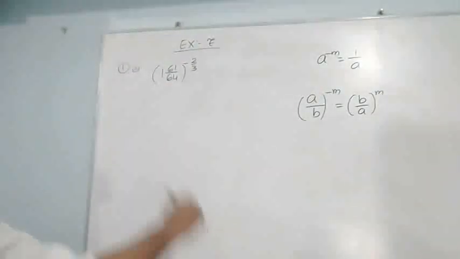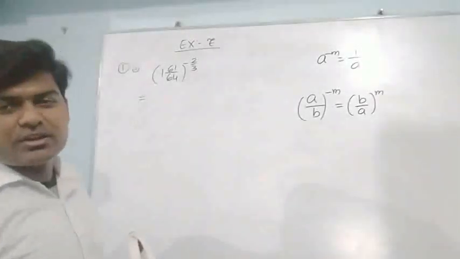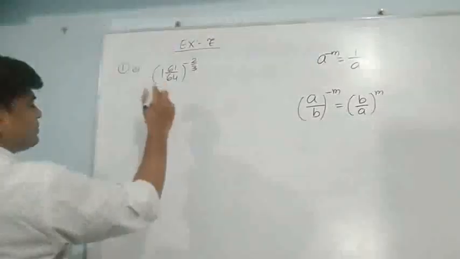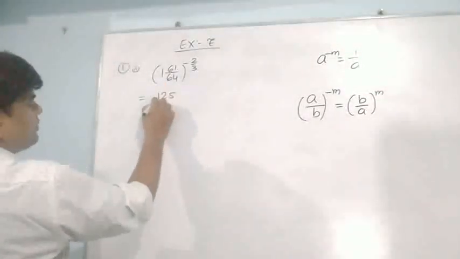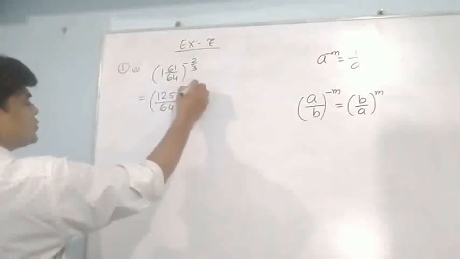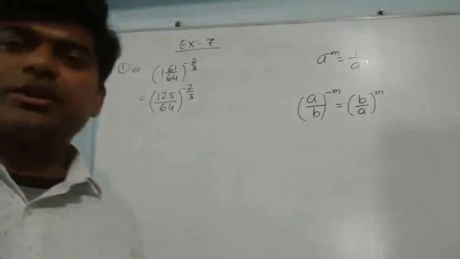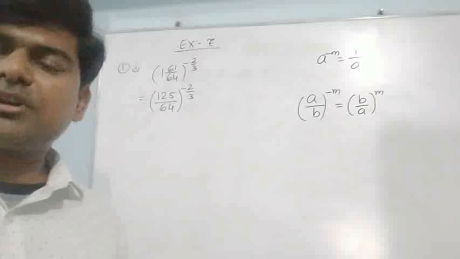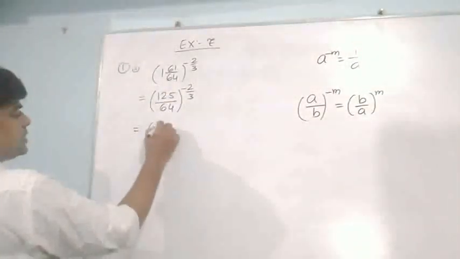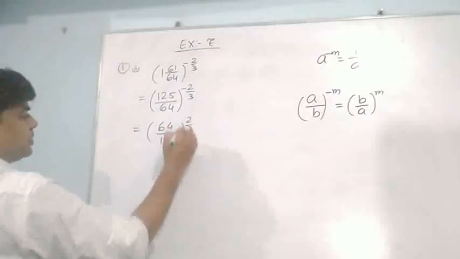So let's start. What do I have to do? First of all, we will change it into a simple fraction. So 64 into 1 will be 64, plus 61 will be, I think, 125 upon 64, and whole to the power minus 2 upon 3. Now, as I told you, the numerator will take the denominator place and the denominator will take the numerator place. Then this negative sign will change. It can be written as 64 upon 125 to the power 2 upon 3.